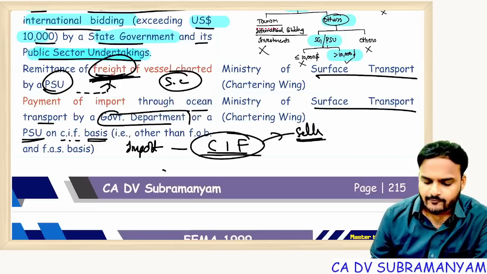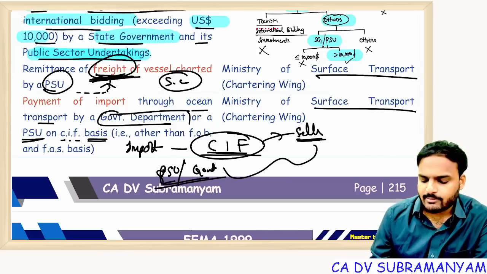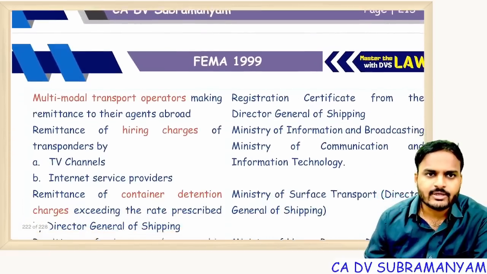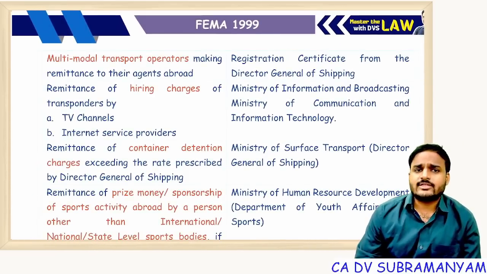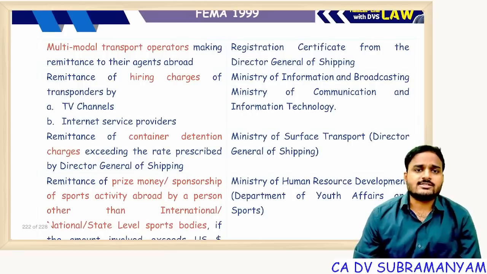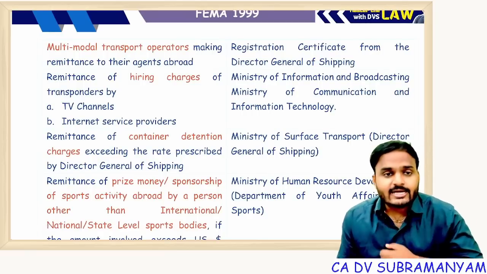Here also, if PSUs, state governments, or government departments are making payments, withdrawal of foreign exchange for these payments requires Ministry of Surface Transport permission. Next one, multimodal transport operators.